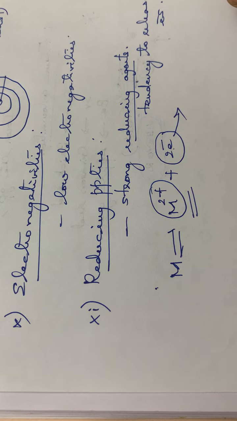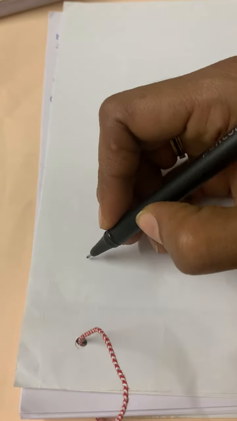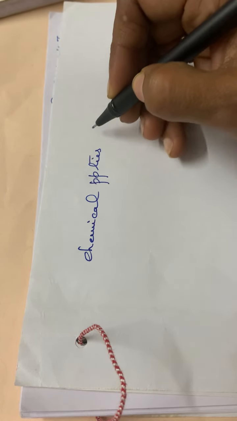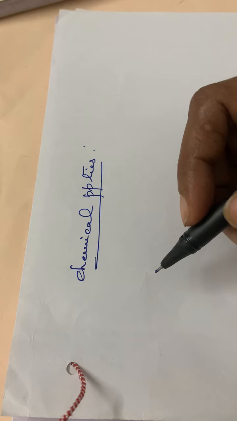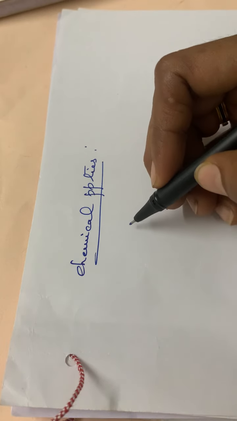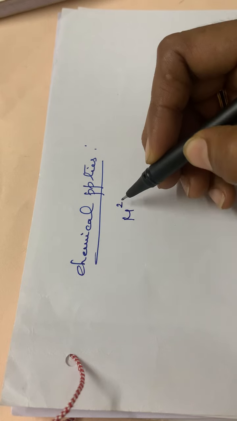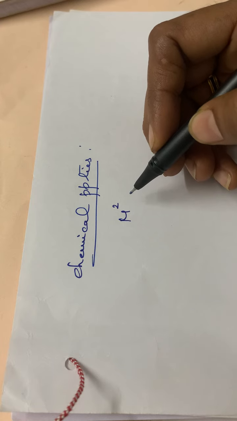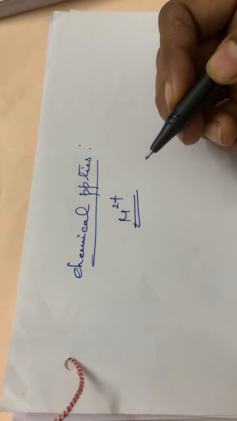Then the next one, we have to go through some of the chemical properties. The reaction is that M2+ in aqueous solution is a dipositive ion.